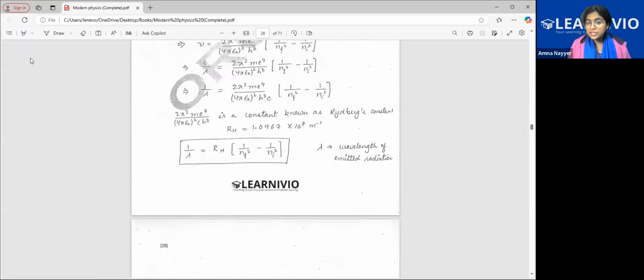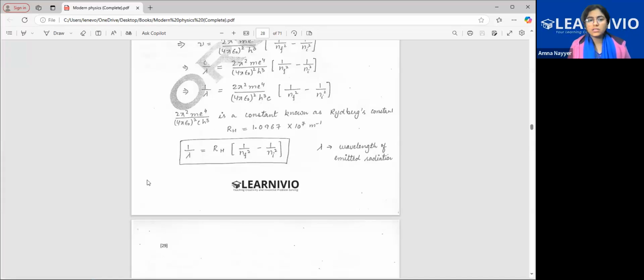1 by lambda is equal to R_H into (1 by n final square minus 1 by n initial square). N are the number of orbits, the number of shells in which electrons are moving. N initial is from where the electron is coming, and n final is where the electron has arrived. Like, for the Lyman series, every electron will come back to n final equal to 1 only. For, let's say, the Balmer series, whatever be the n initial, the electron will come back to 2 only.